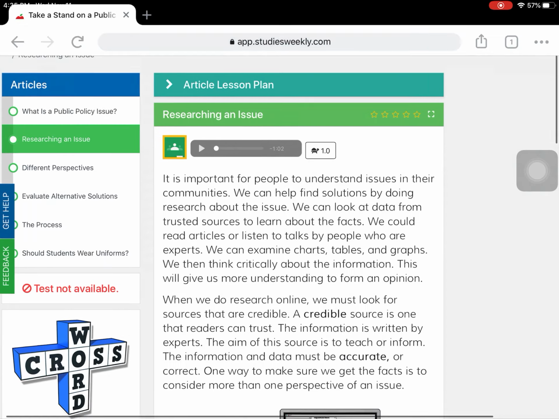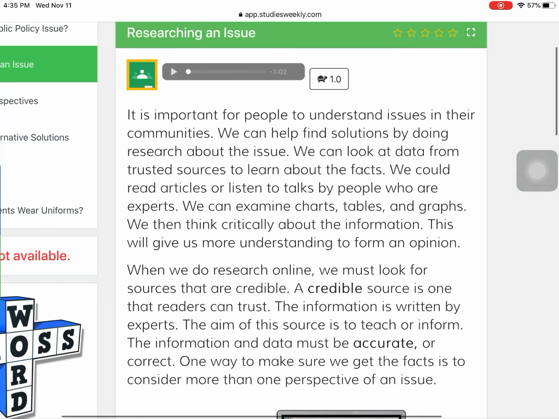So I would like you to follow along as I read this passage here. It is important for people to understand issues in their communities. We can help find solutions by doing research about the issue. We can look at data from trusted sources to learn about the facts. We could read articles or listen to talks by people who are experts. We can examine charts, tables, and graphs. We then think critically about the information. This will give us more understanding to form an opinion.